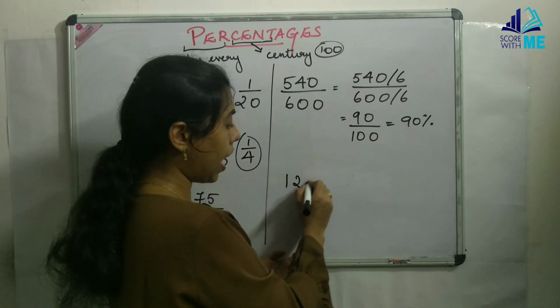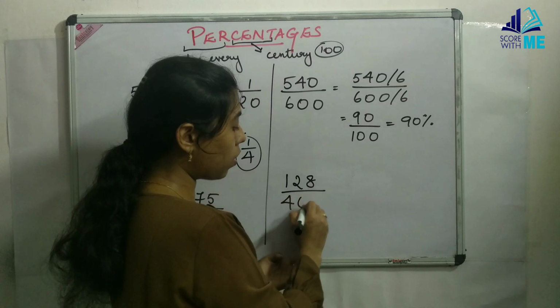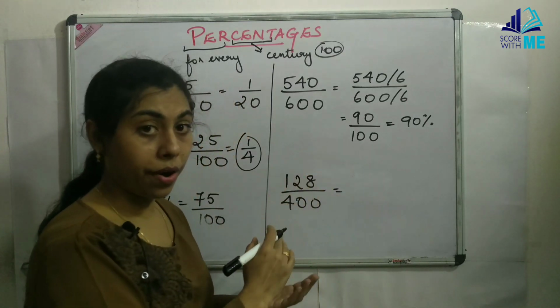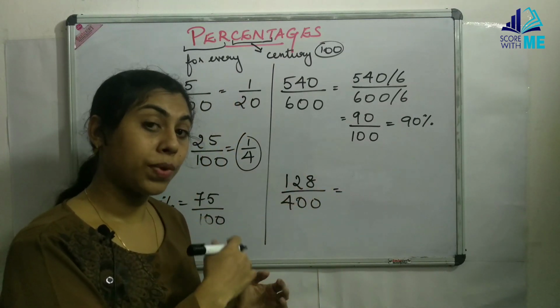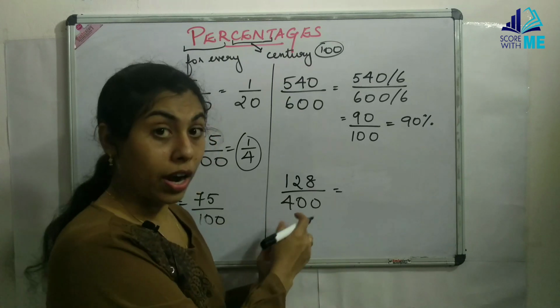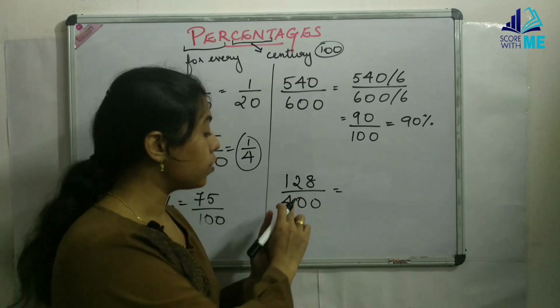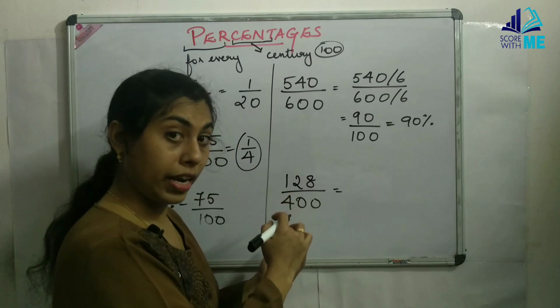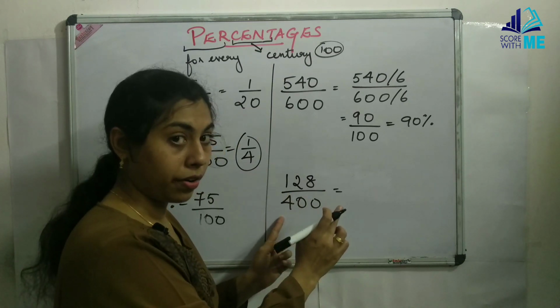Say, for example, I get 128 on 400. This has to be converted to a percentage. Again, 400 is here, and I need 100. So what should we do? In the denominator, if we need 100, we need to divide 400.